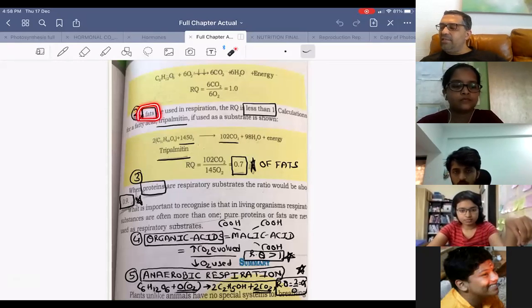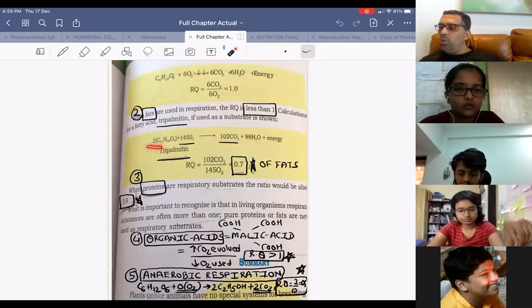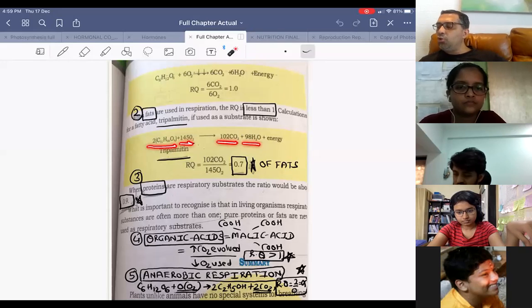If fat like tripalmitin is used, it is 2C51H98O6 plus 145O2 gives you 102 CO2 plus 98 H2O plus energy.